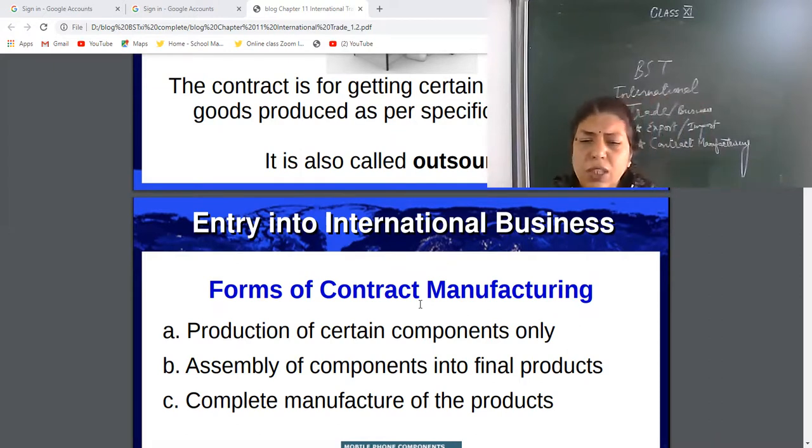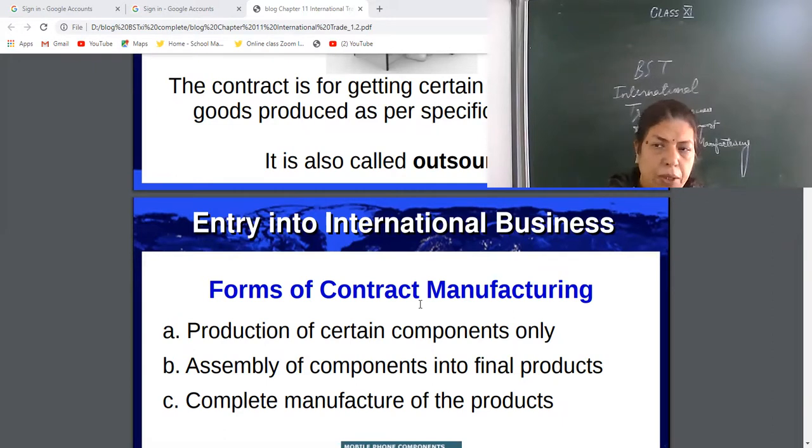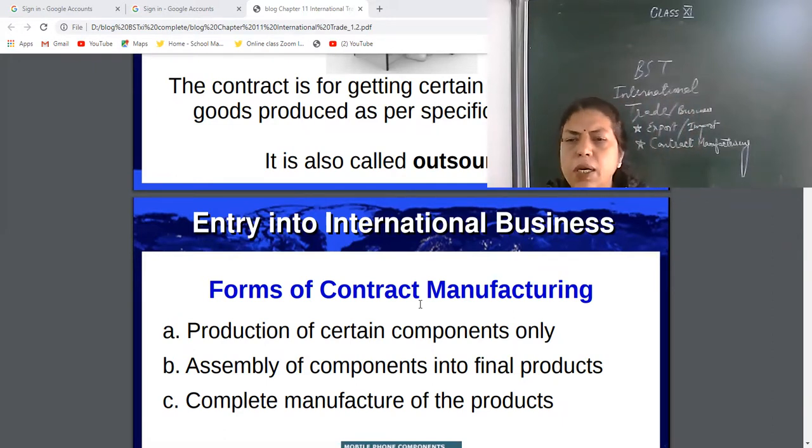country. So certain components they can give on the basis of, like Honda, Hero Honda, they merged now. Honda company gave some advanced technological base for production to a Japanese company. Second, assembling of components into final products, like Maruti, they assemble various products and make a new car.